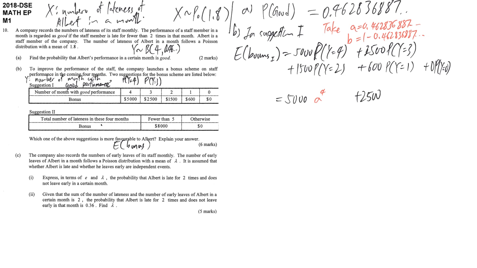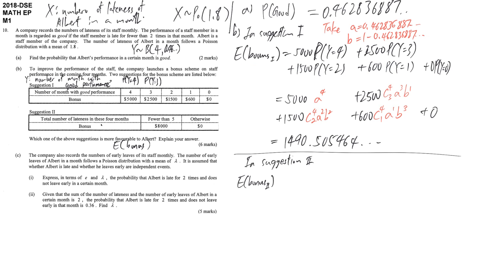And then the probability to get 3 good performances out of 4 months is 4C3, success 3 times, fail 1 time. The case that we have 2 good performances, among 4 we get 2 successes, fail 2 times. To get 1 month only, among 4 we get 1 success, fail 3 times. And the last term is times 0, so just simply plus 0. We get the expected value for suggestion 1 as 1490.5055464.